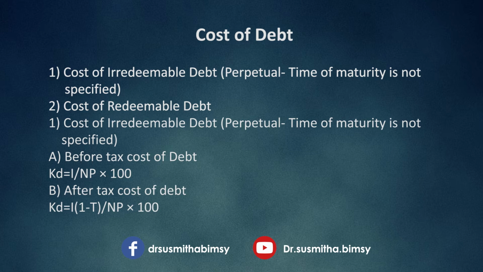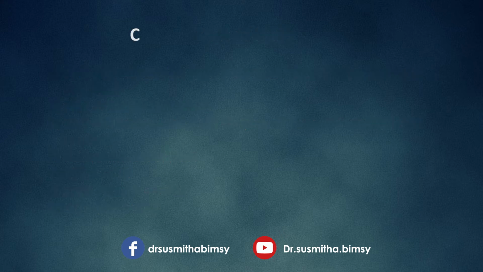I have written out the formulas of cost of irredeemable debt only for your recollection. It is divided into two: A, before tax cost of debt, and B, after tax cost of debt. We have already discussed it in the previous video. So let's discuss what is redeemable debt.